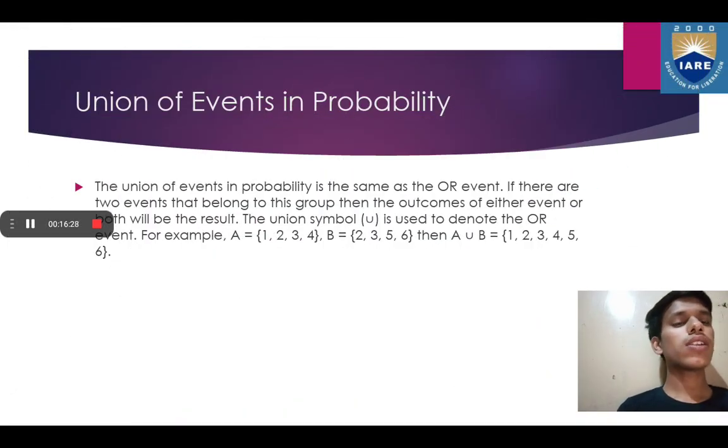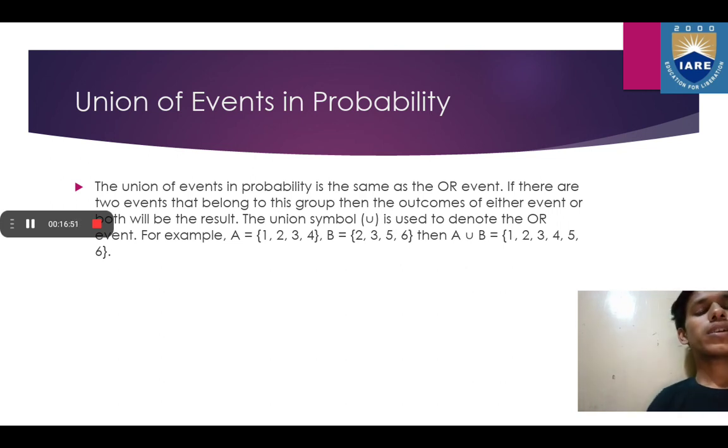Next is union of events in probability. Union is associated with the OR operator. The union of events in probability is the same as the OR event. If there are two events, then the outcomes of either event or both will be the result.